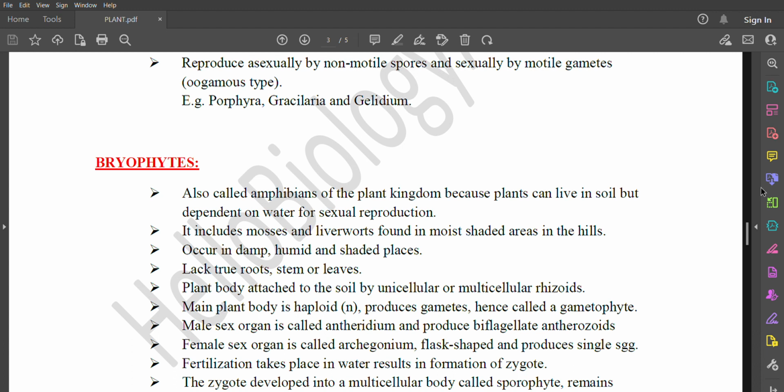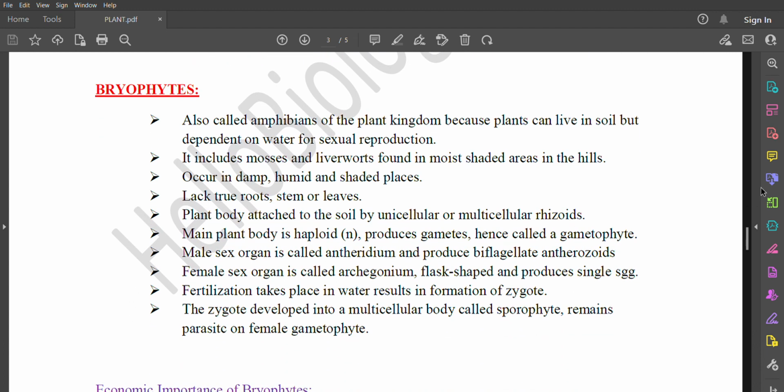They lack true roots, stems, or leaves. Plant body is attached to the soil by unicellular or multicellular rhizoids. Main plant body is haploid and produces gametes, hence called a gametophyte. Male sex organ is called antheridium and produces biflagellate antherozoids. Female sex organ is called archegonium, flask-shaped, and produces a single egg.